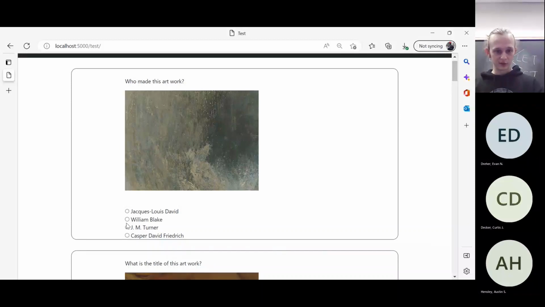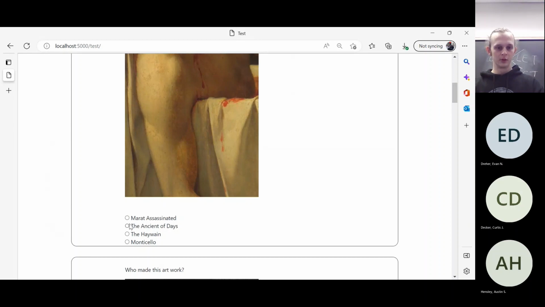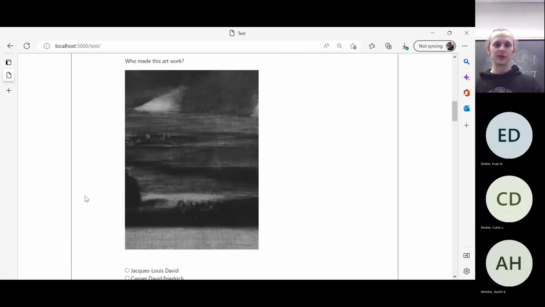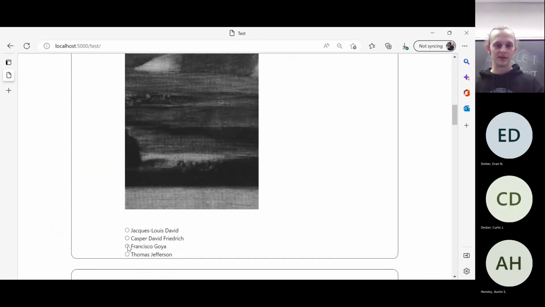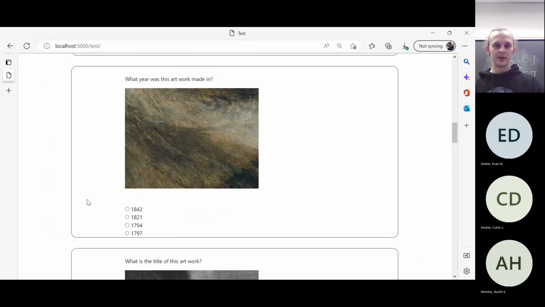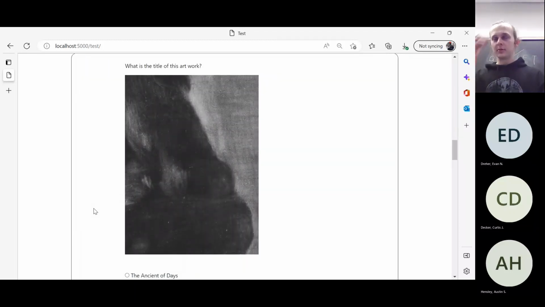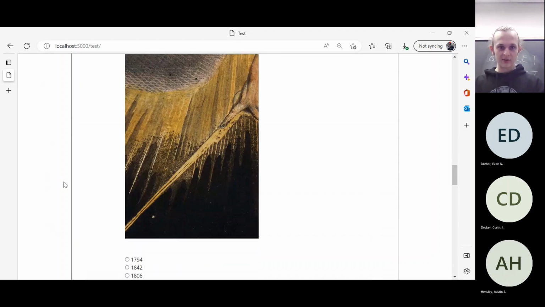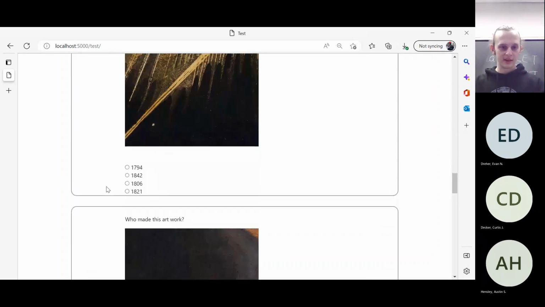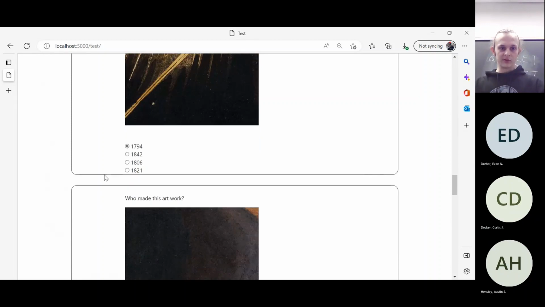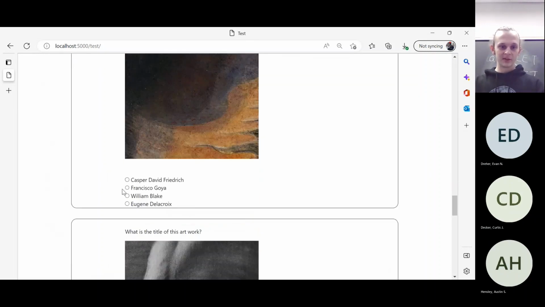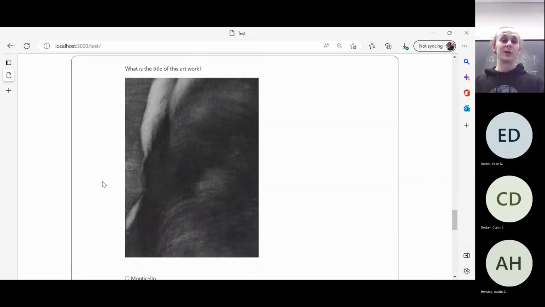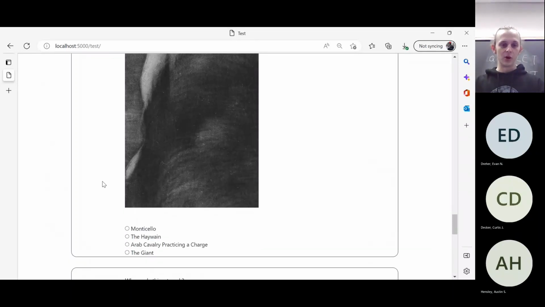So the quizzes will look exactly the same as they did in the anonymous view. It'll still be 10 questions. You can still get all the same art pieces. It'll still grade you. The difference will be that when you submit it, in the anonymous view, only one grade can be shown at a time, but this one, all the grades that you get will be saved in the JSON database, or not JSON database, sorry, the SQLite database, and you will then be able to view all of them.